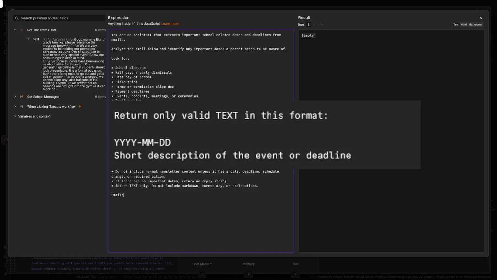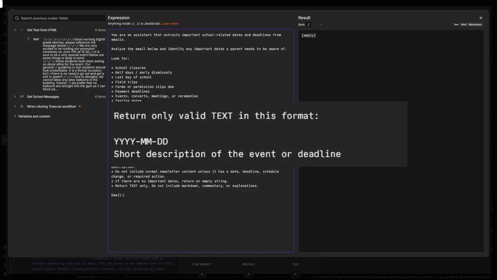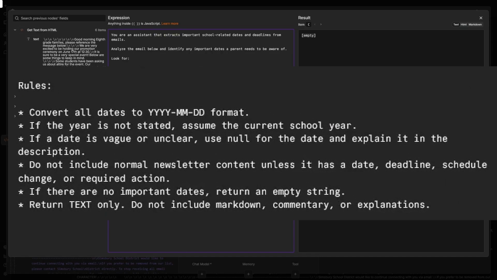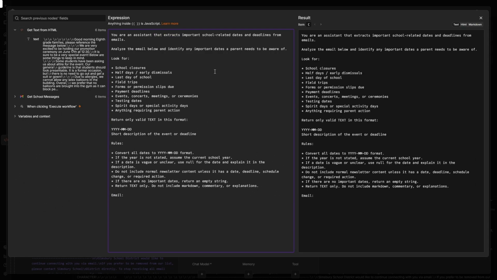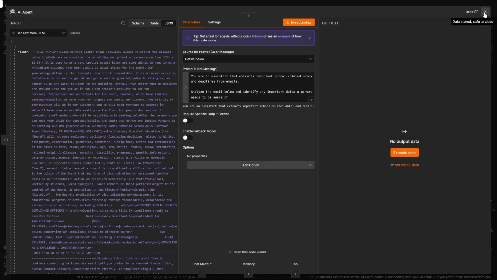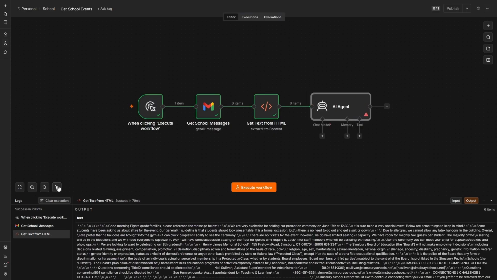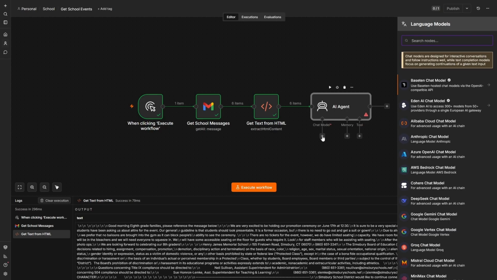I want the date and then a short description of the event. Then I give it some additional rules around data validation, things like that, such as using the current year if it can't figure out what the year is, and ensuring that it returns text only. Then what I need to do is feed into it the text of the email that we extracted from the previous step. This is going to run once per email. It can cause a lot of problems if you try to shove all of that data in at once, so it gets pretty confused. I found it best to just feed it in one at a time.